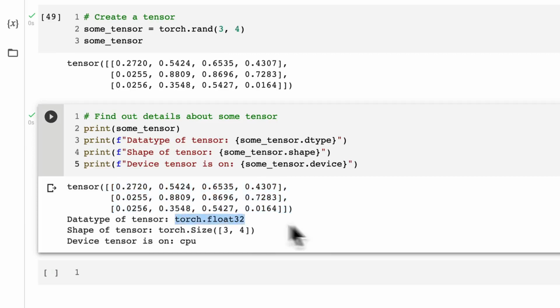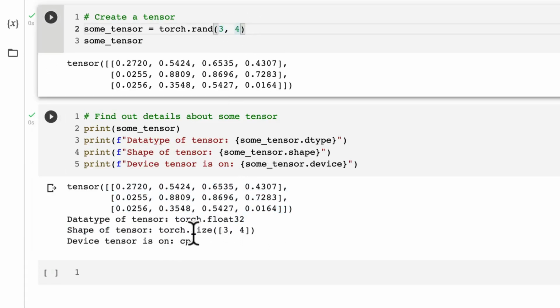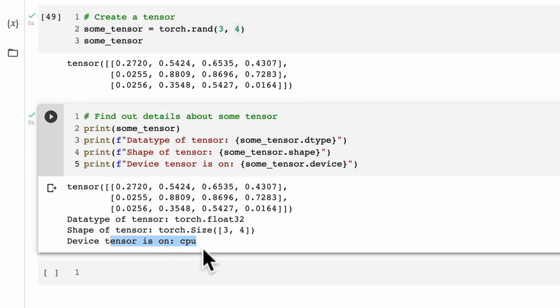The data type is a torch float 32 because we didn't change it to anything else, and torch float 32 is the default. The shape is 3,4, which makes a lot of sense because we passed in 3,4 here. And the device tensor is on is the CPU, which is of course the default, unless we explicitly say to put it on another device. All of the tensors that we create will default to being on the CPU rather than the GPU. And we'll see later on how to put tensors and other things in Torch onto a GPU.